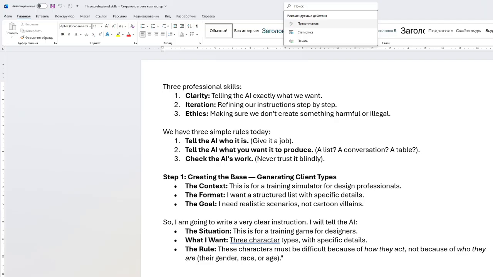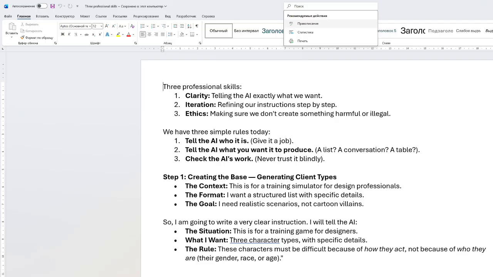Let's take an example. Think of AI like a very smart intern. It knows a lot of facts. It can write well, but it does not know what you want unless you tell it. Today, we are going to build a training simulator. Imagine you work in a company that trains new employees. We want to teach new designers, let's say lawyers or journalists or any other kind of designers, how to handle a difficult client. So we will use AI to create that difficult client for us to practice with.